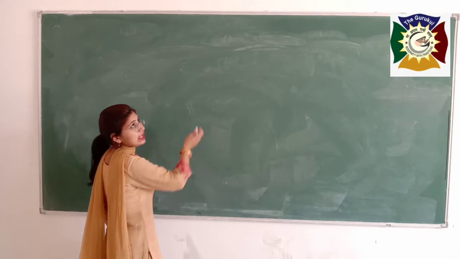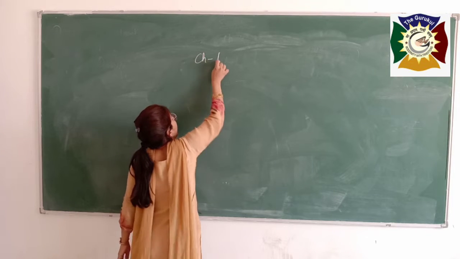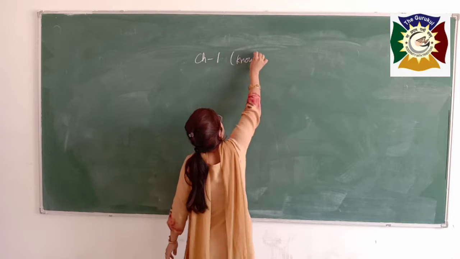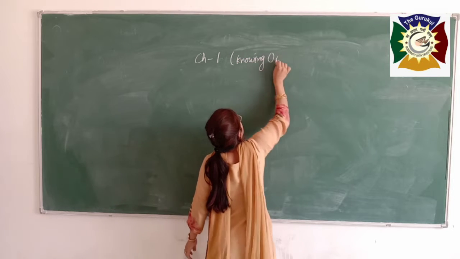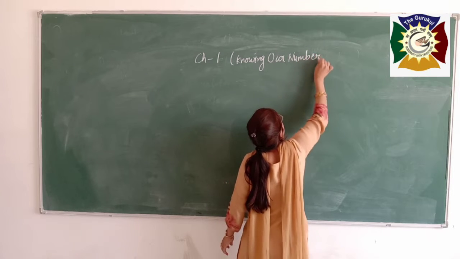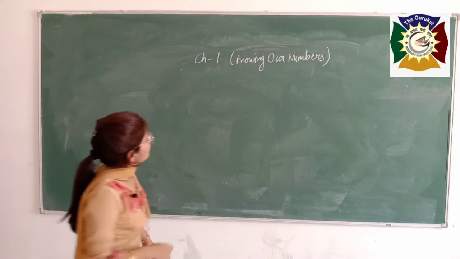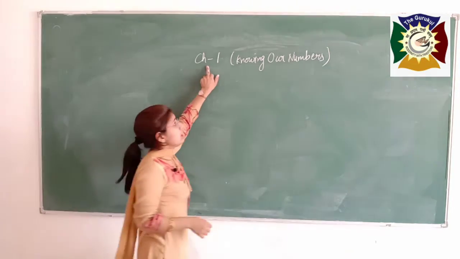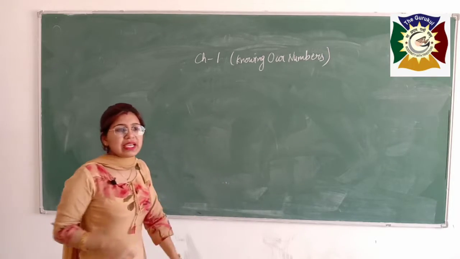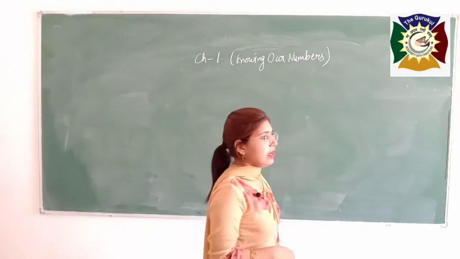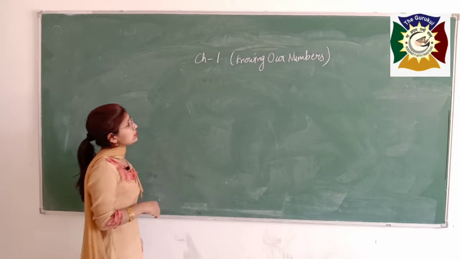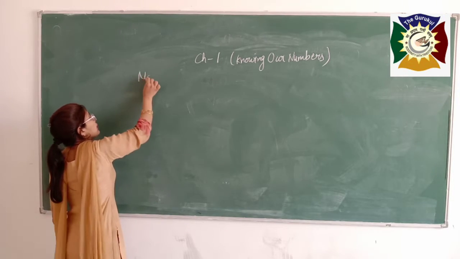Now I am going to start our chapter number 1 named Knowing Our Numbers. Students, in this chapter first we will study about the numbers. We have different types of numbers like natural numbers, whole numbers, rational numbers, irrational numbers, etc. See students, first of all I want to tell you about the natural number.